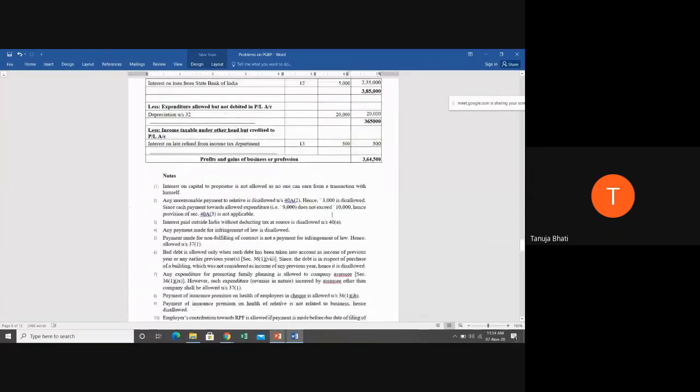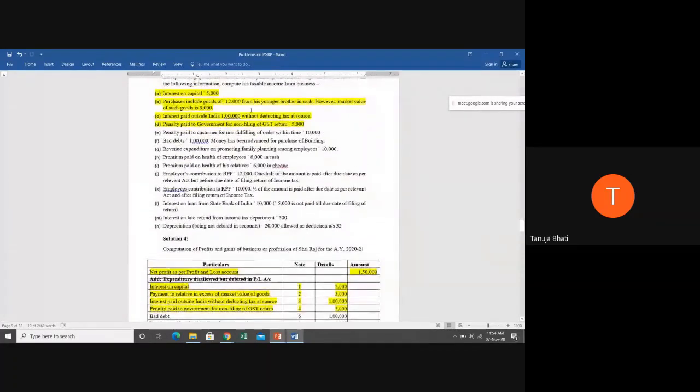Note number 4 says that any penalty paid for infringement of law, that is, going against the law, if you're making any payment, it is disallowed. Next,